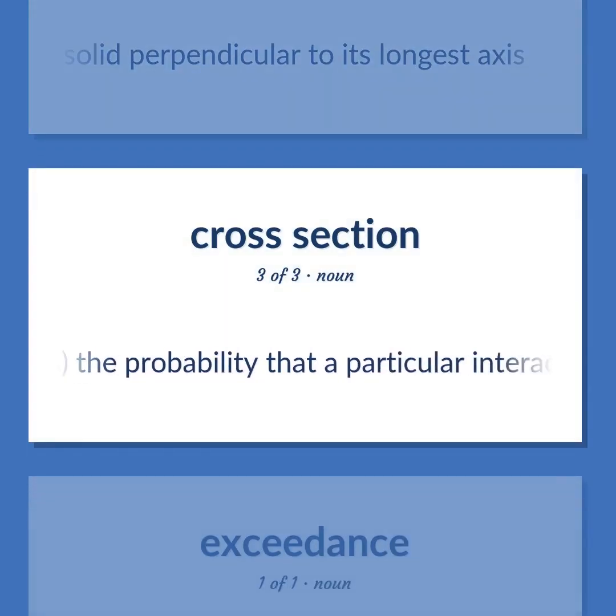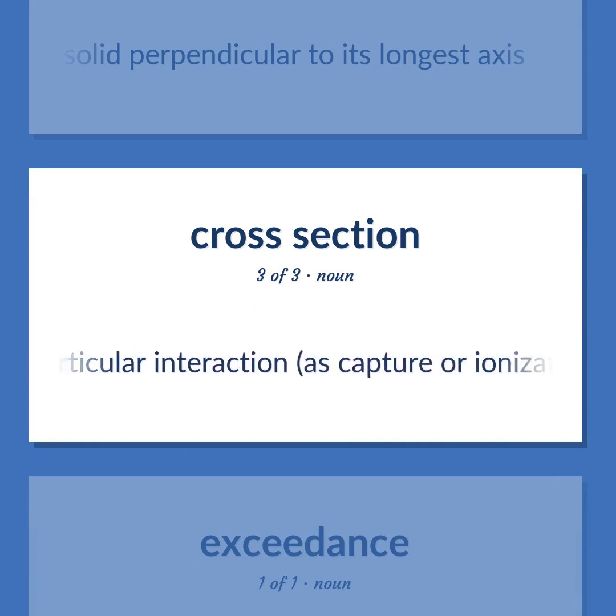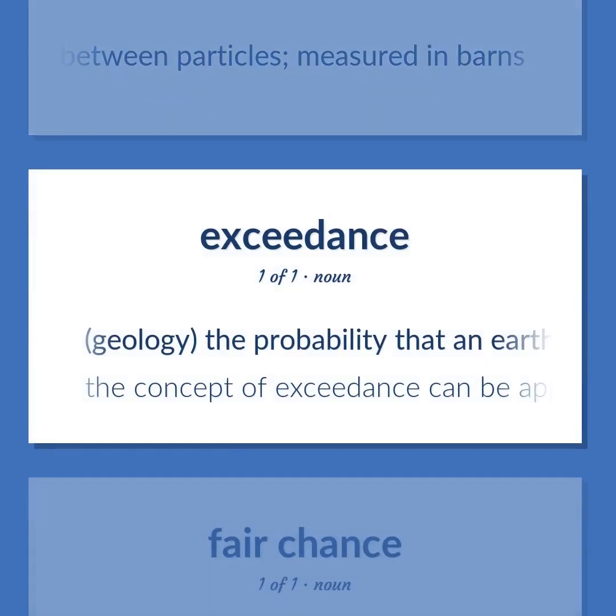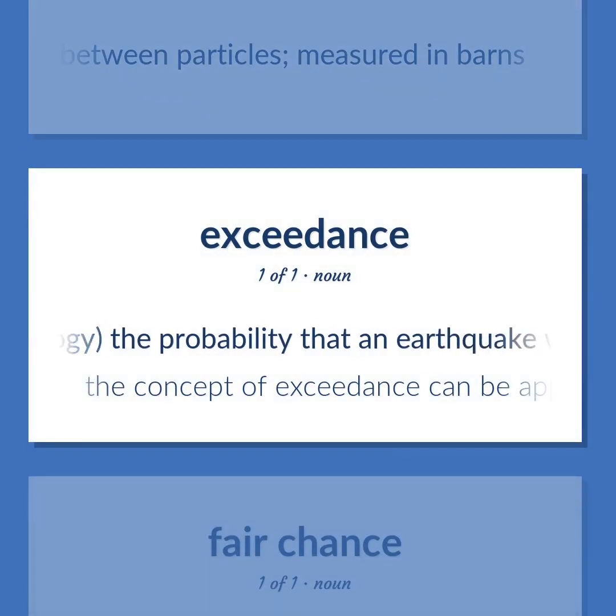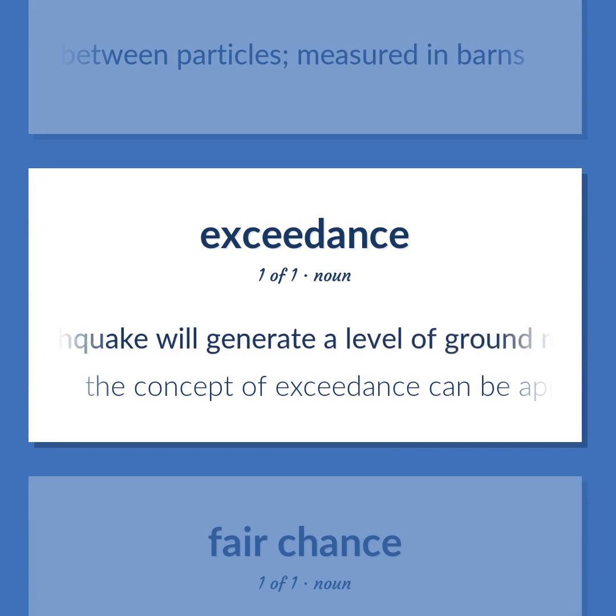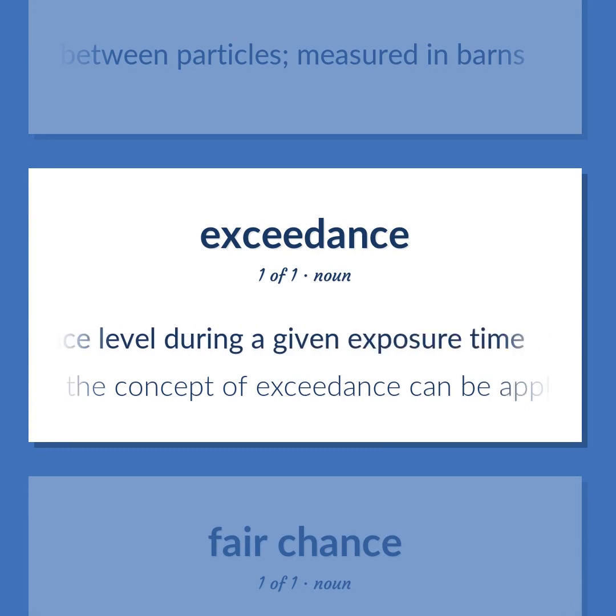Physics. The probability that a particular interaction, as capture or ionization, will take place between particles, measured in barns. Geology. The probability that an earthquake will generate a level of ground motion that exceeds a specified reference level during a given exposure time. The concept of exceedance can be applied to any type of environmental risk modeling.